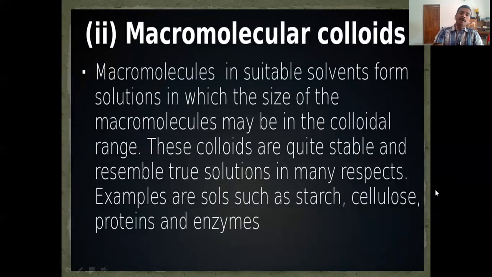The second one is macromolecular colloid. From the name itself, you will understand what it is: a molecule itself in colloidal size. That means the molecular size is between 1 and 1000 nanometers. Usually polymers form such colloids. Starch sol is an example. So in macromolecules, the size is suitable for colloidal size, that means 1 to 1000 nanometers.